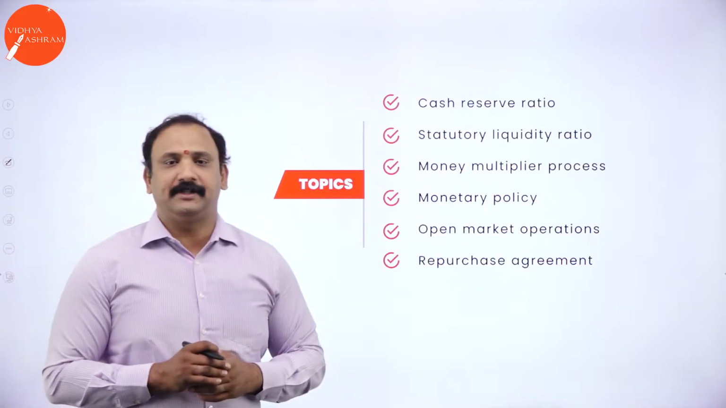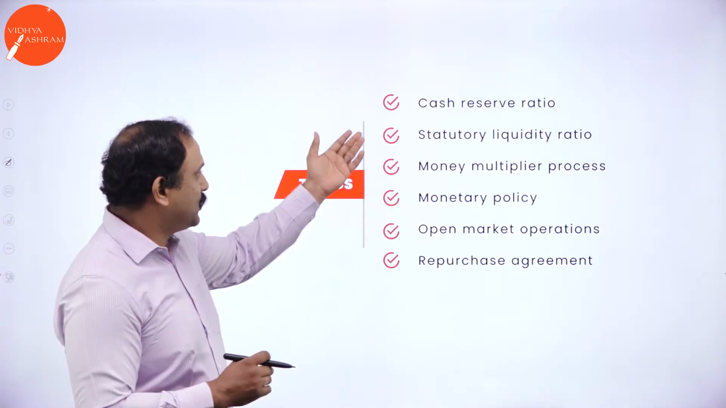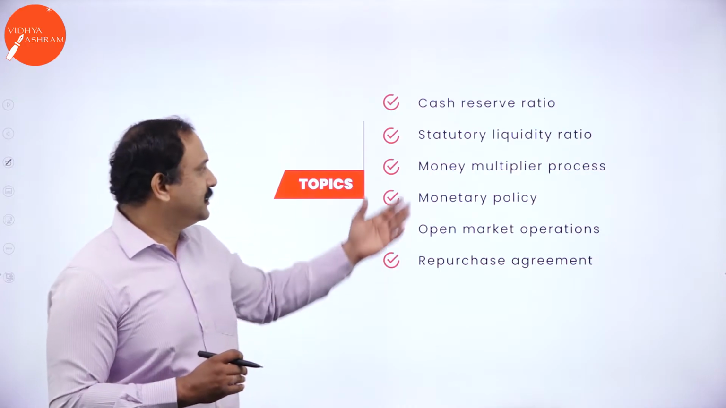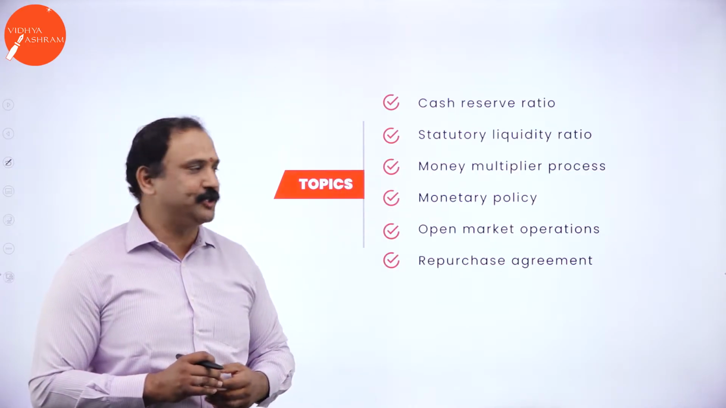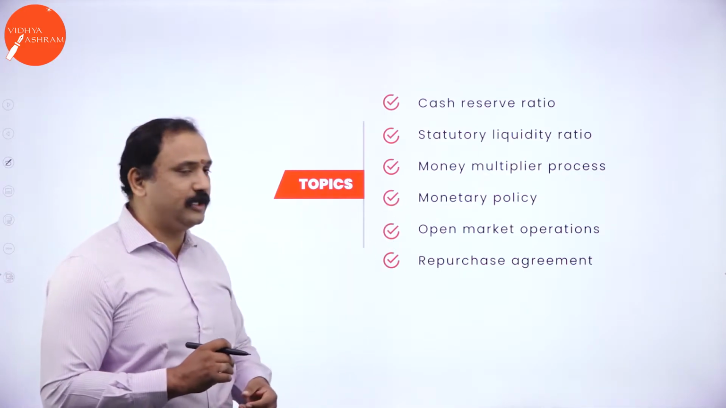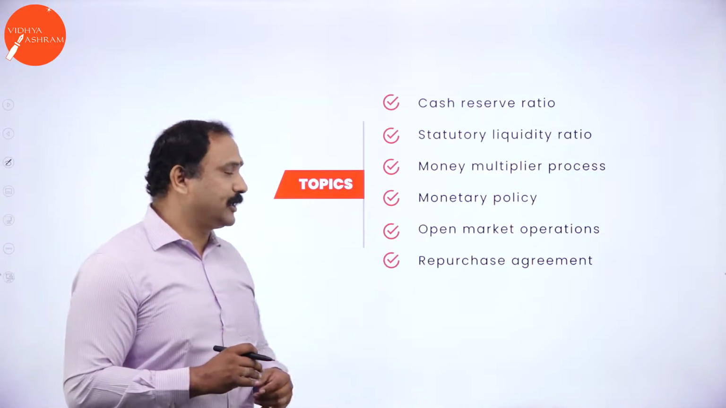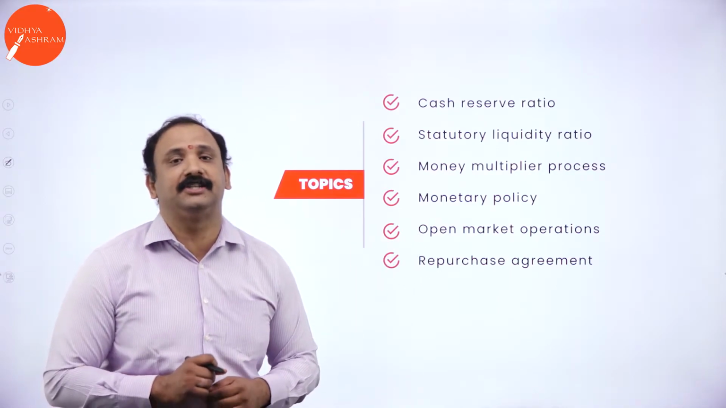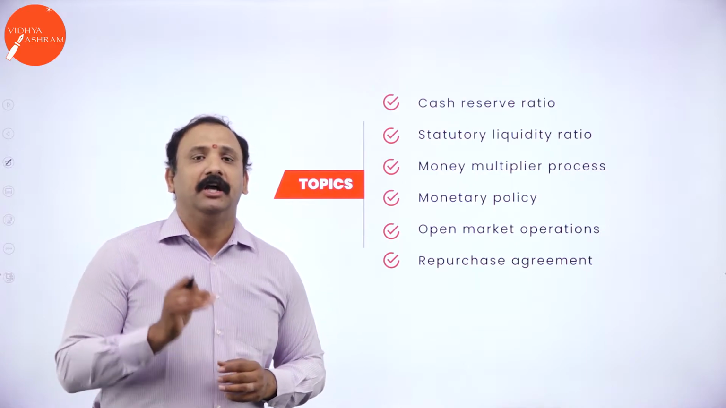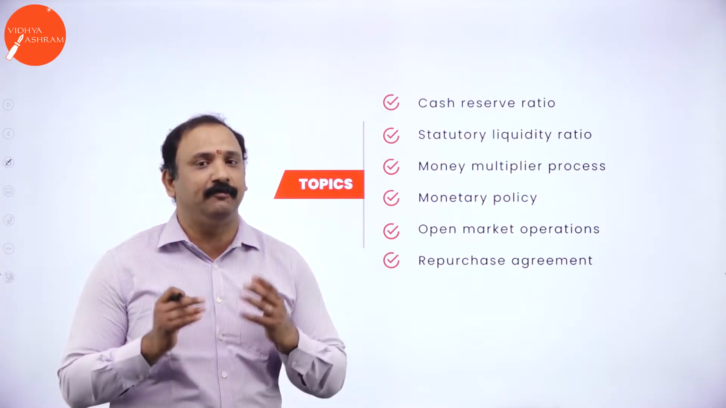So these are the topics that we are going to look into in terms of money and banking. The first one is the cash reserve ratio. The second one, statutory liquidity ratio. Money multiplier process, very important one. Monetary policy, which governs the economy, so very important topic. Open market operations and repurchase agreement. So these are some of the crucial topics that you are going to learn today in terms of money and banking.